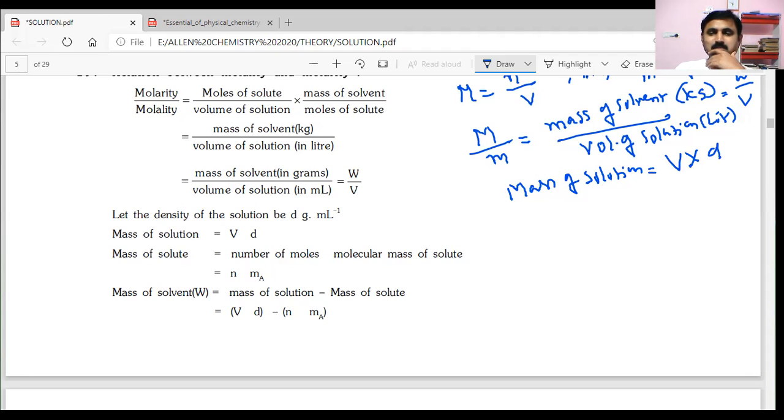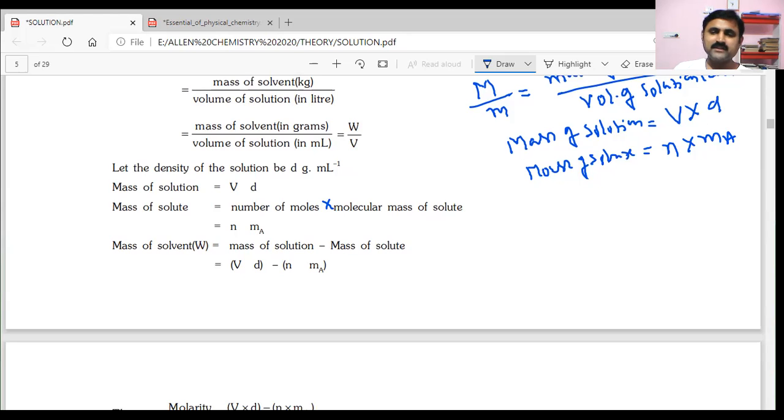Now, what is the mass of solute? Mass of solute is given as number of moles of solute into molar mass of solute, here into is required. Likewise, how can the mass of solvent be calculated? It is mass of solution, V into D, minus mass of solute.